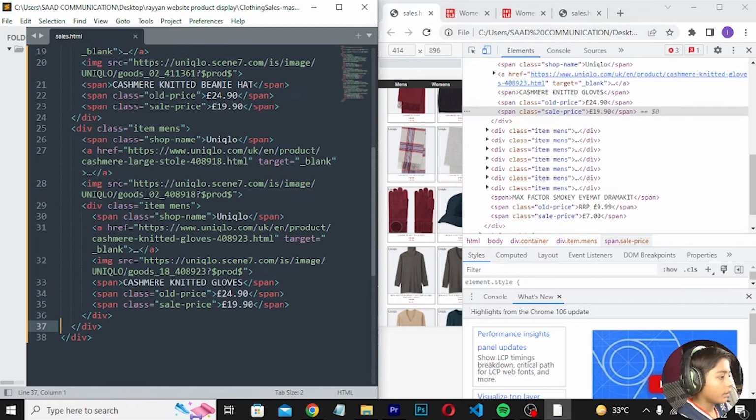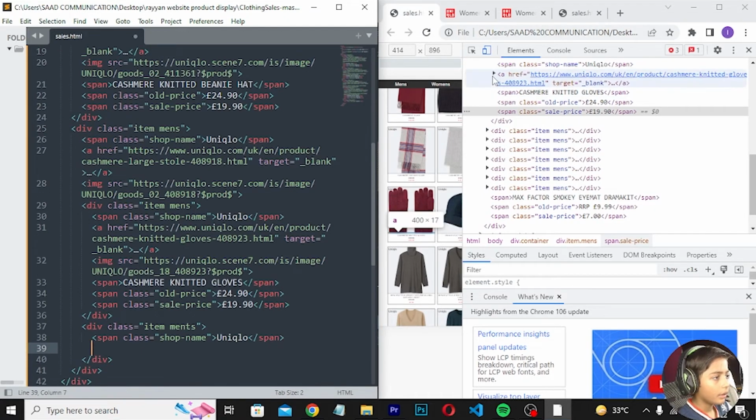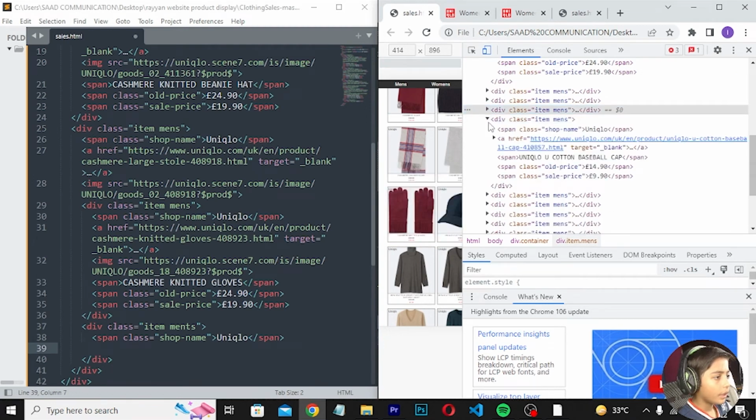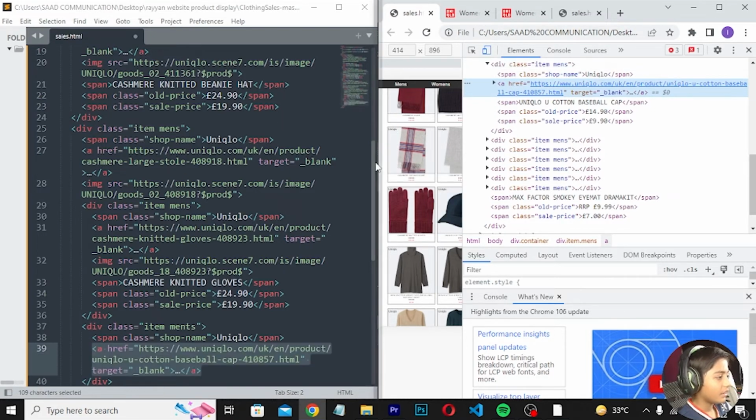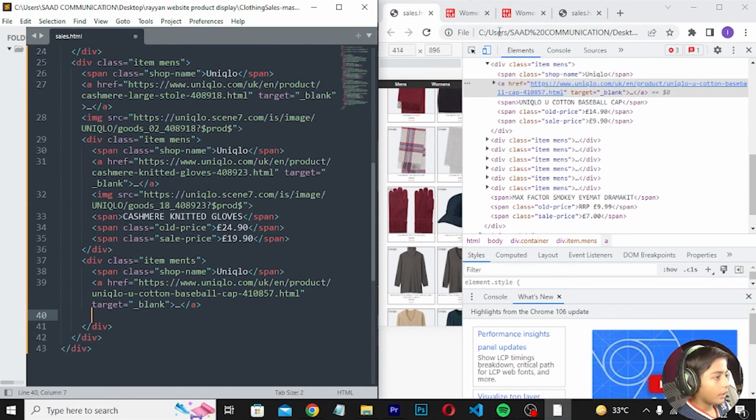So here we can write, enter press, div class should be item men, enter. Now item men should be span. Paste it, enter, and 3 is also done, and then 4. And here we can paste it, enter press.